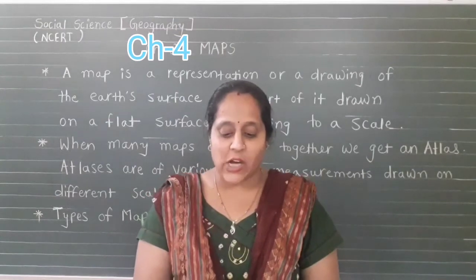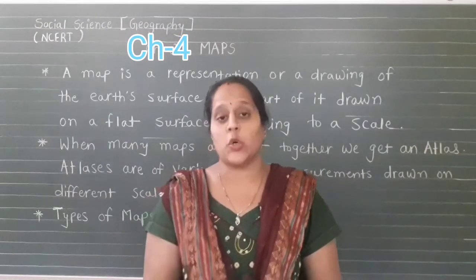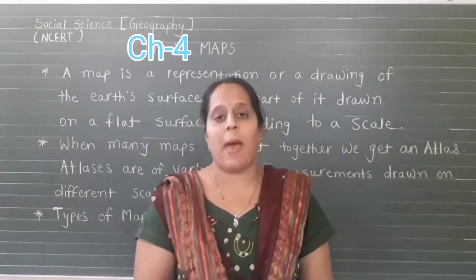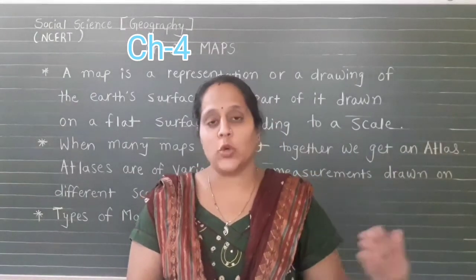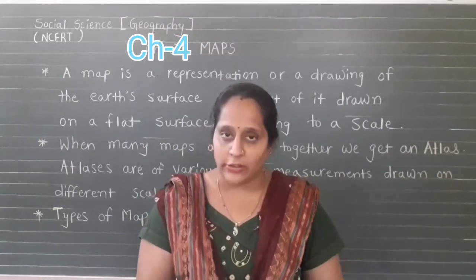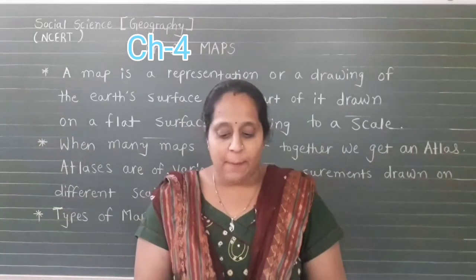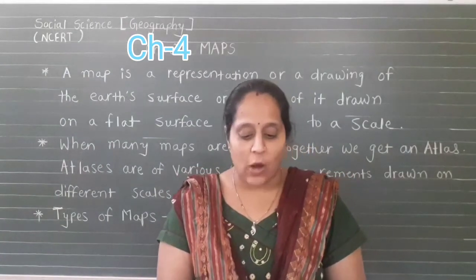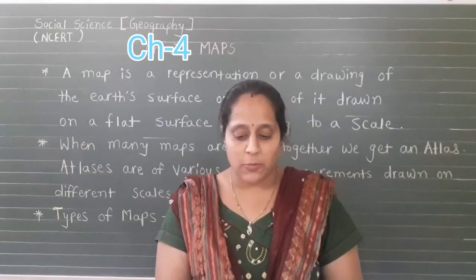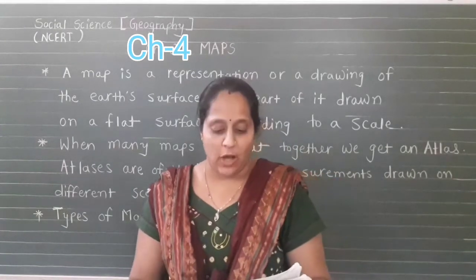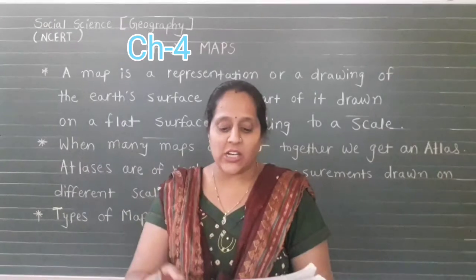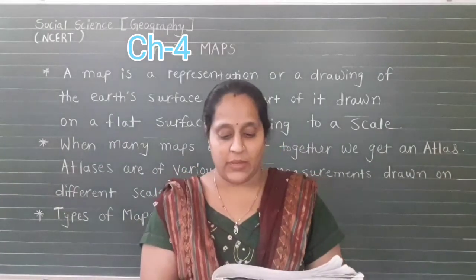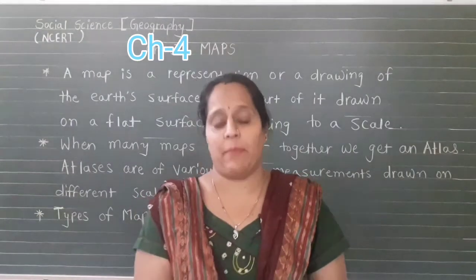When a large area like a continent or countries are to be shown on paper, we use a small scale map.